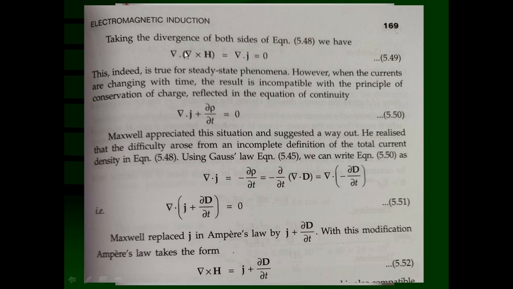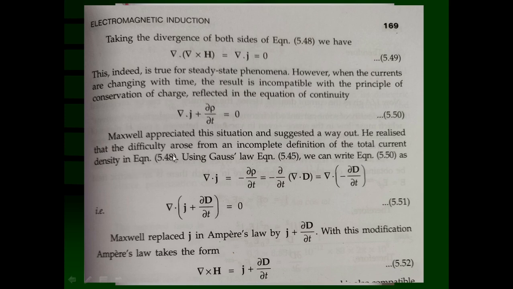That means this Ampere's law fails to express the dynamic conditions, or when the current is changing with respect to time. Then Maxwell appreciated this situation and suggested a way out.